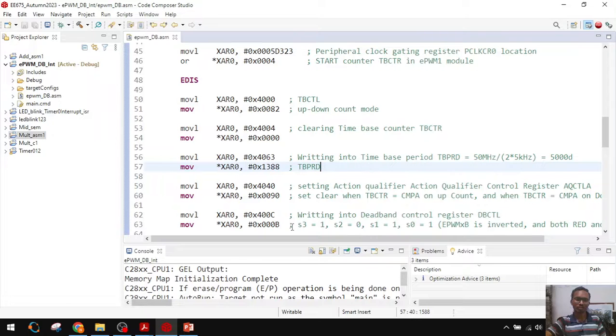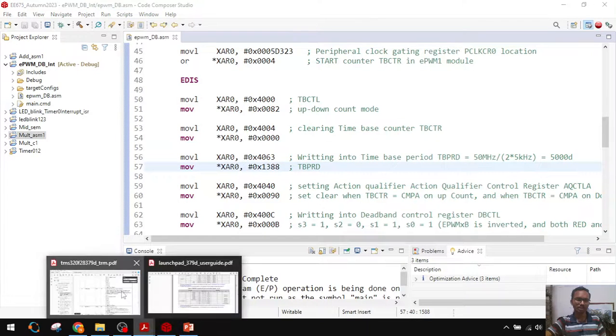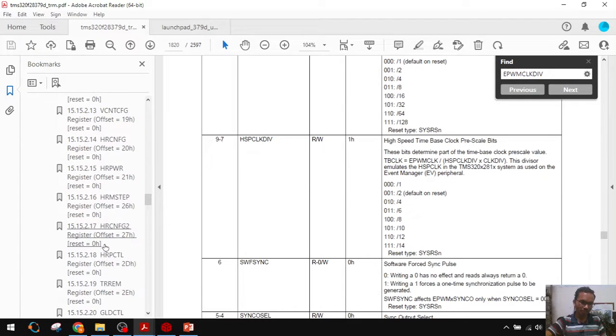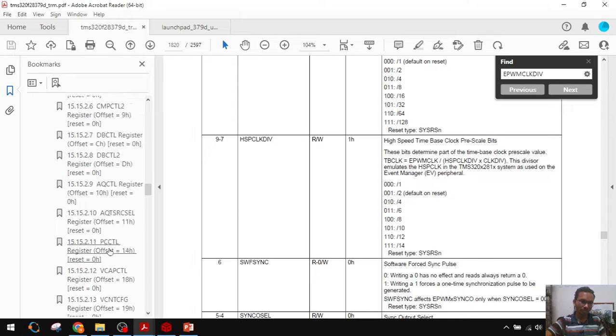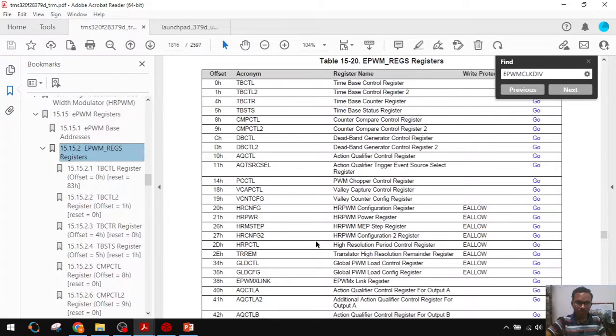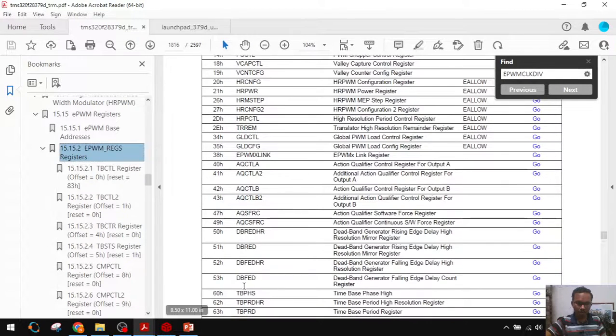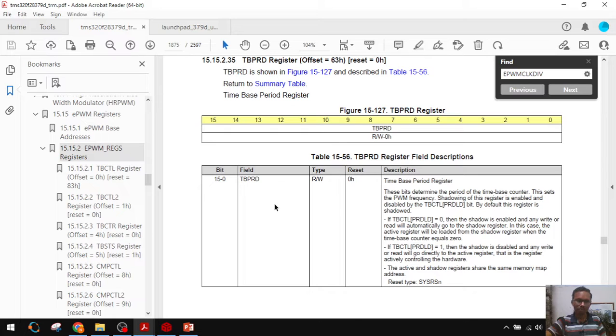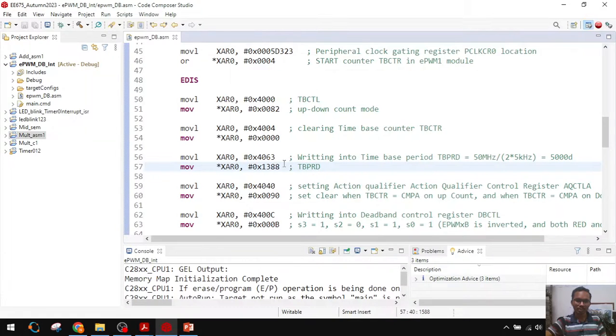What is the offset to TBPRD? Here TBPRD offset is 63. In 4063 I am loading 1388 as TBPRD for 5 kilohertz.